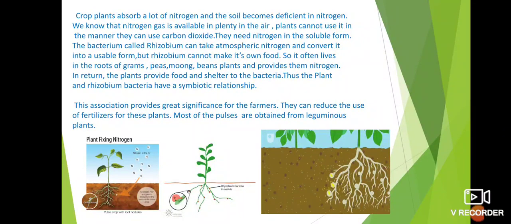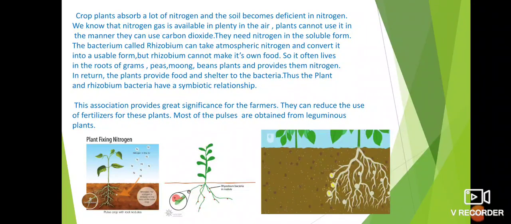It is not possible for the plants to absorb nitrogen in the gaseous form. They need nitrogen in the soluble form. They cannot absorb nitrogen in the manner they absorb carbon dioxide.